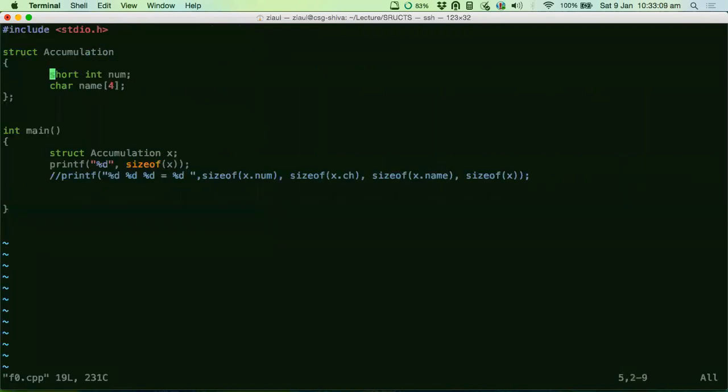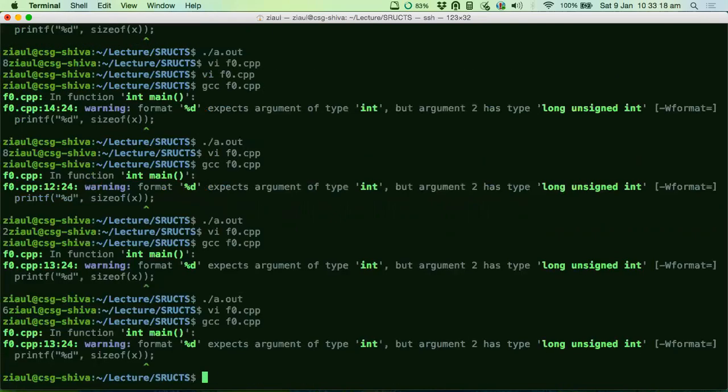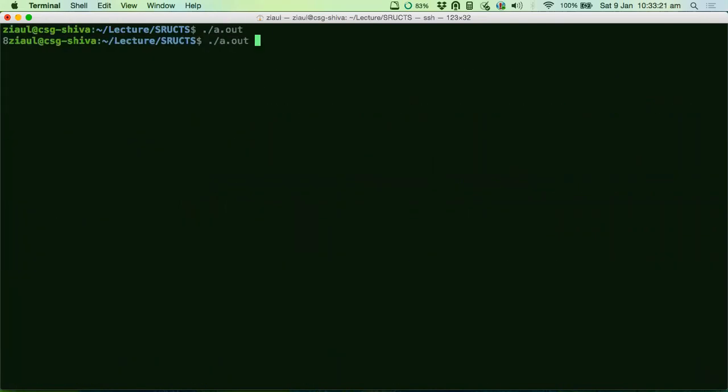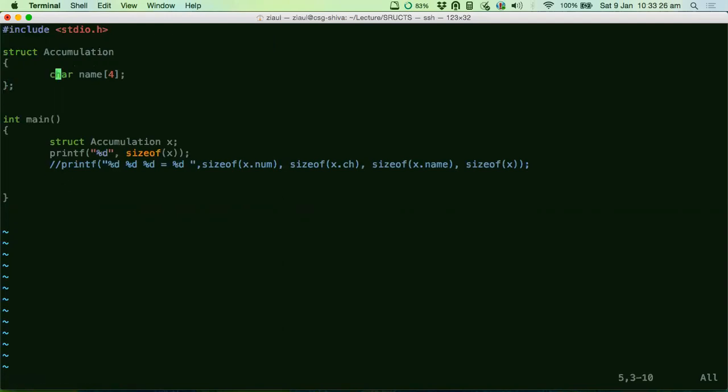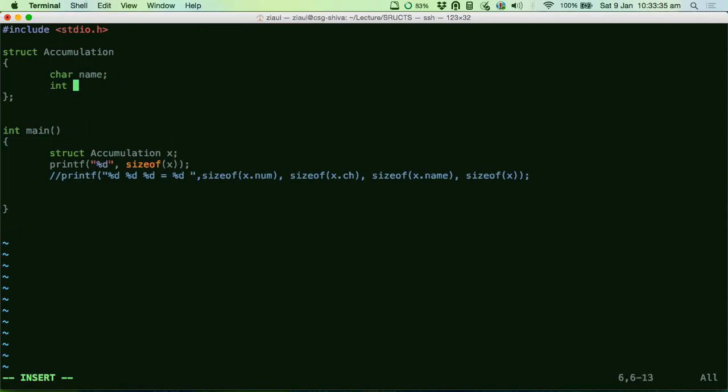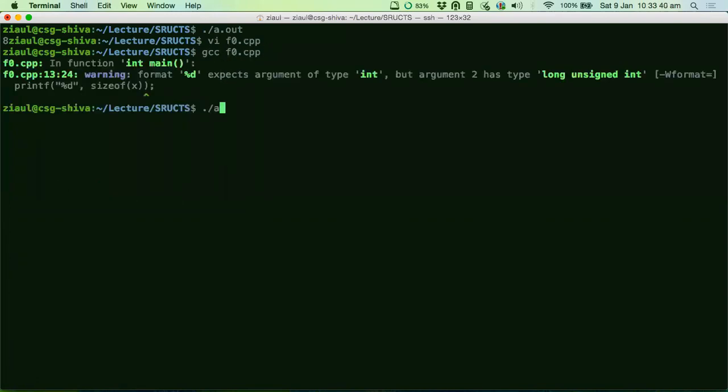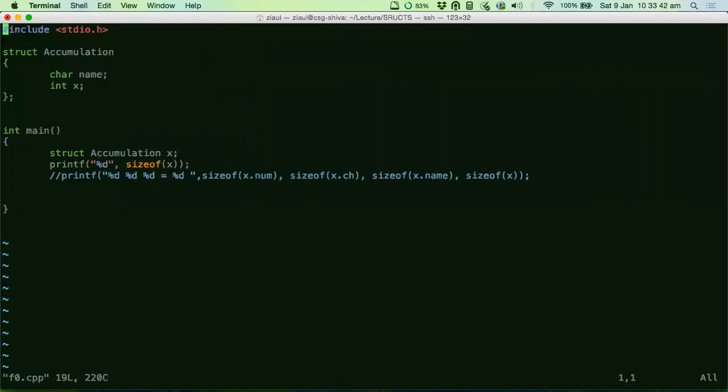So try an int and a char too, sir, I guess. Okay, then it will come to 8, right? We have already tried this. Not an array, sir, just the single character. Remove the array, sir. Just a single character name and an integer. Yeah, it came to 8 now.